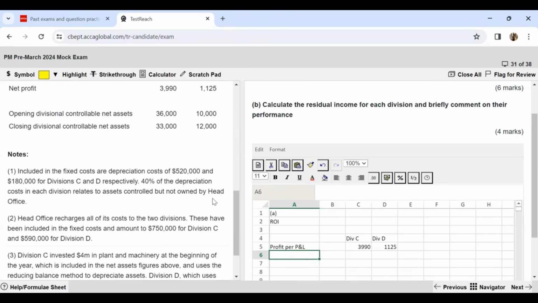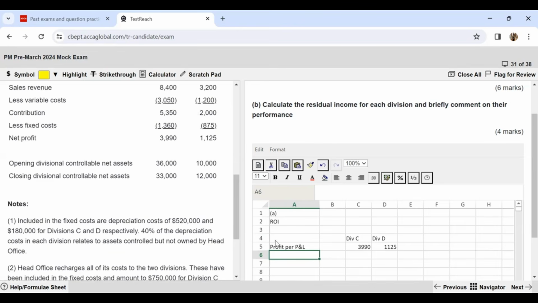Now basically, the part of depreciation which relates to the assets which are controlled by head office is something which should not be my cost. So this should be added back. So I am adding back the head office depreciation. So I have been told that for this department C, 520,000 is the total cost of depreciation. And out of this, 40% is something which is not controllable by these people.